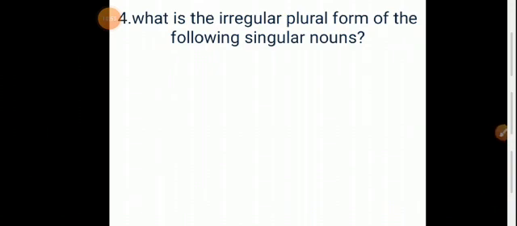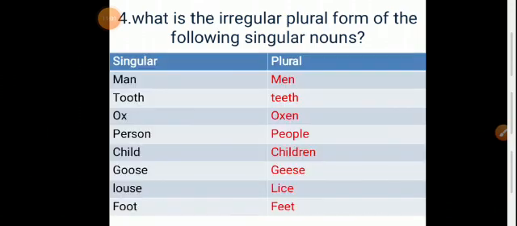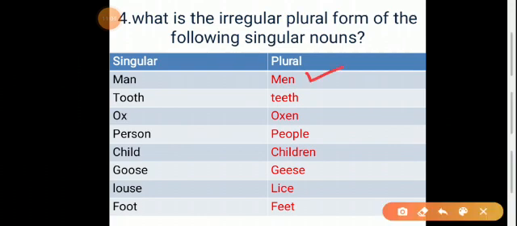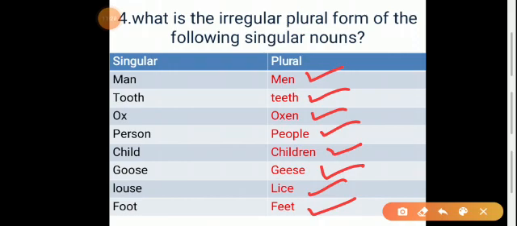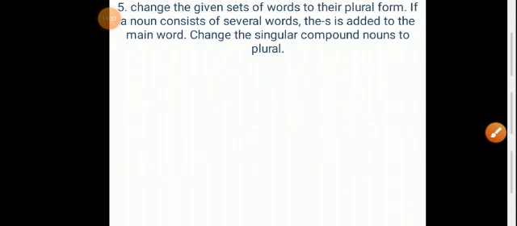Question number 4. What is the irregular plural form of the following singular nouns? Man, men, tooth, teeth, ox, oxen, person, people, child, children, goose, geese, louse, lice, foot, feet. These all are irregular plural forms. Next, question number 5.